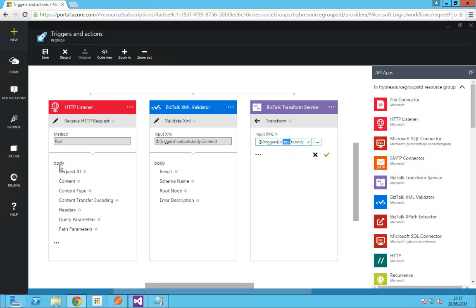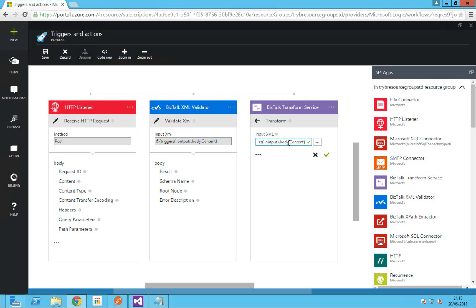Body refers to this value here. And if you go to the end, is the content, which refers to this, which is going to be the content of what I've received as part of the HTTP post. I'm going to input this. I'm going to transform this by providing this as the input.